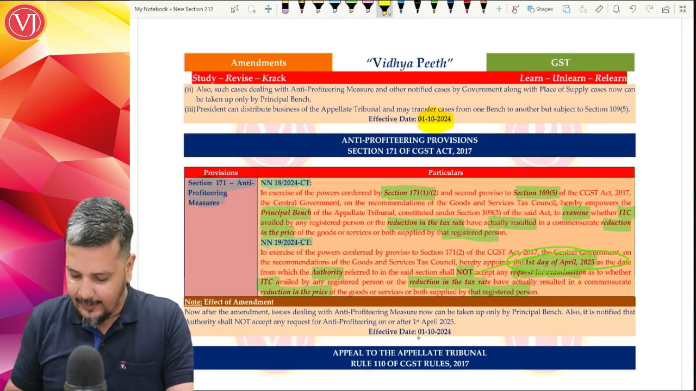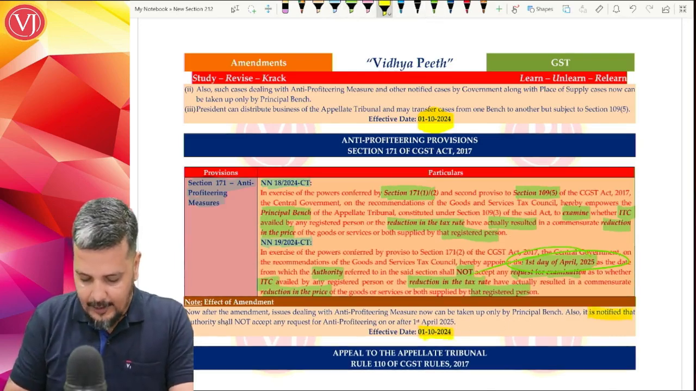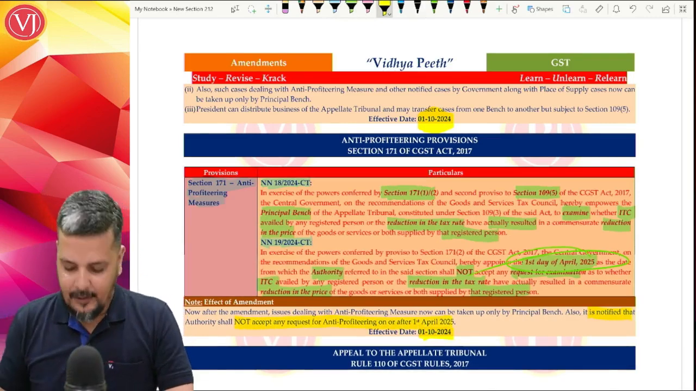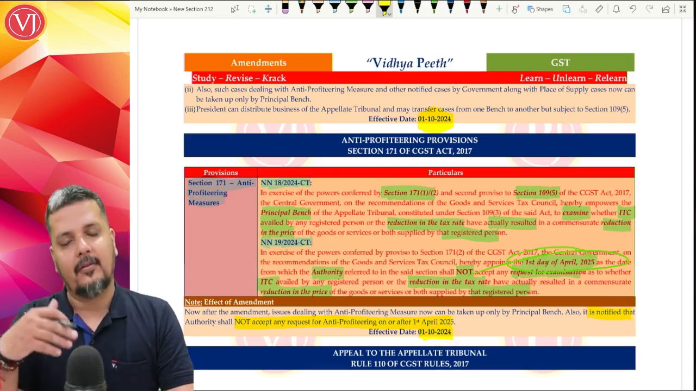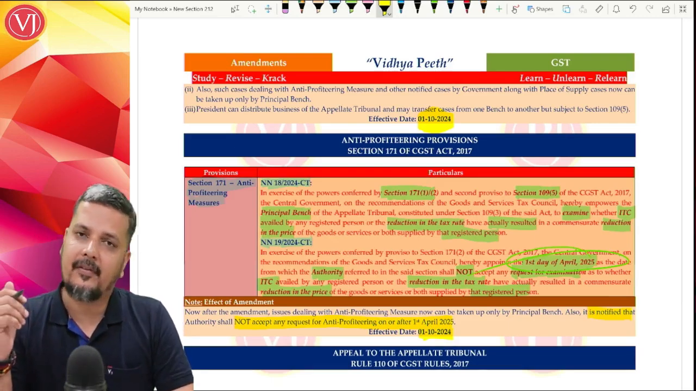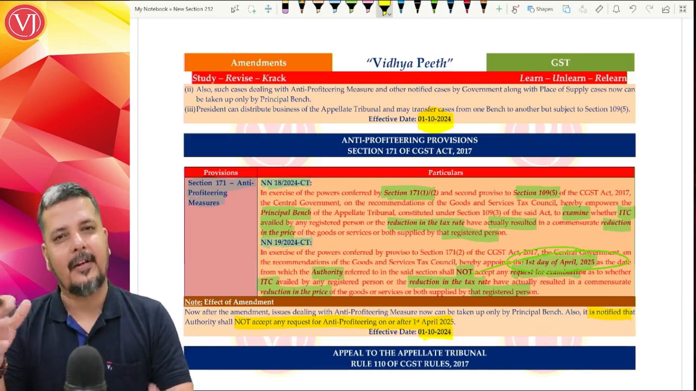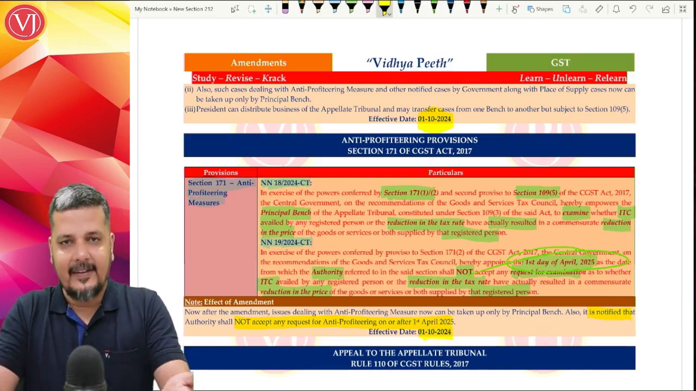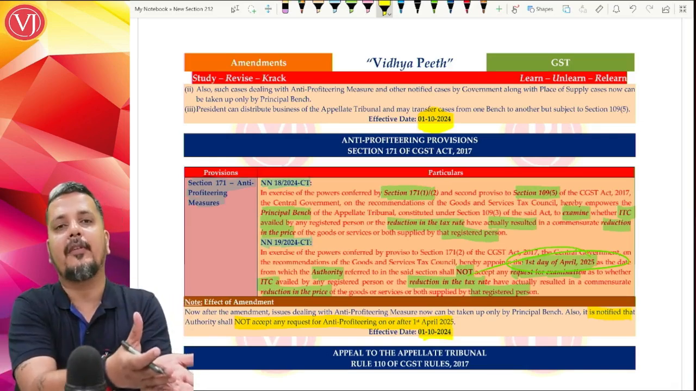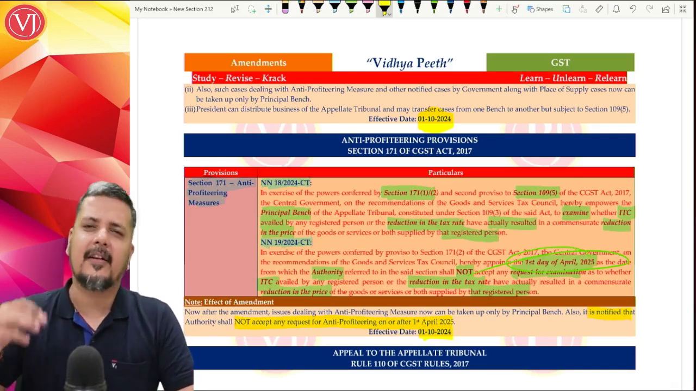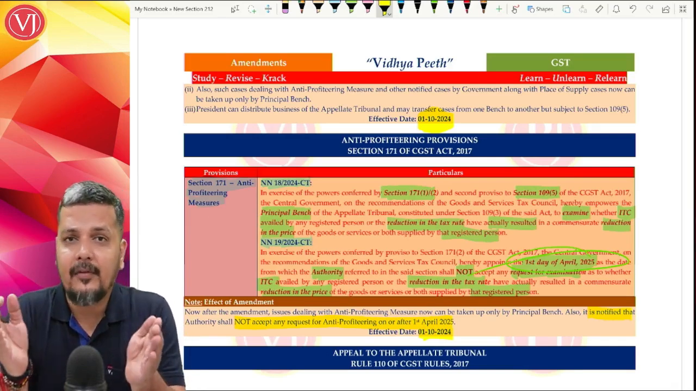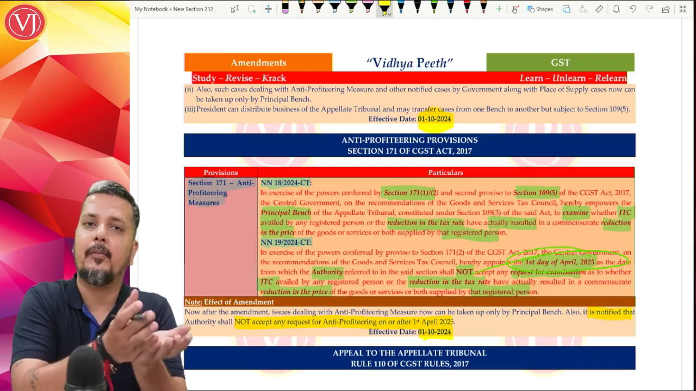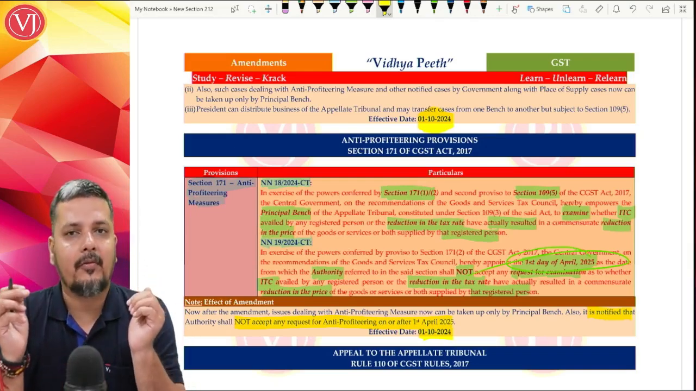So it has said that authority will not accept any such request of anti-profiteering measure on or after 1st April 2025. So these notifications were also released on the same date, 1st October 2024, effectively giving 6 months time that principal bench will take up these matters also, and in these 6 months please give those cases to principal bench so that they can do the work. They can do the work after that. There's no deadline for the principal bench to complete the work. It is to hand over the cases to principal bench. 1st of April 2025 is the deadline.